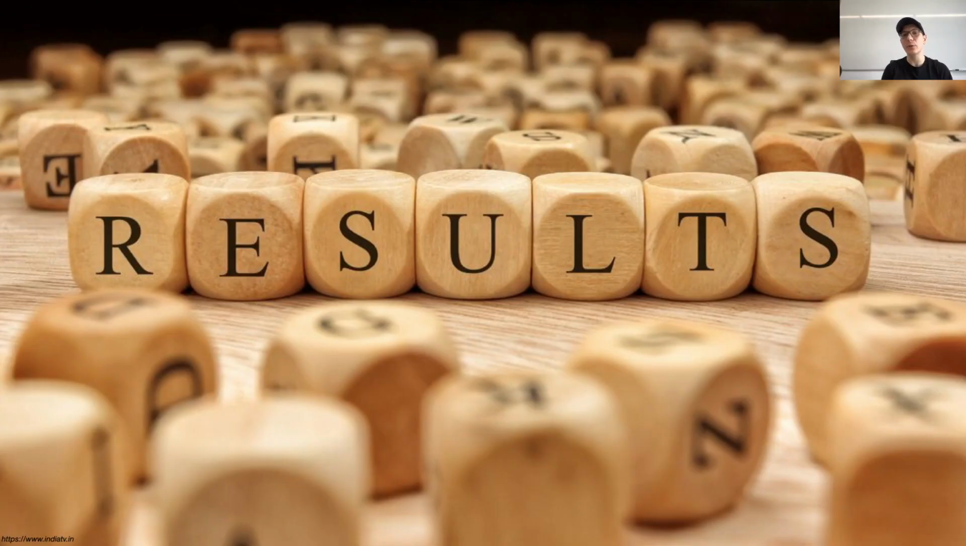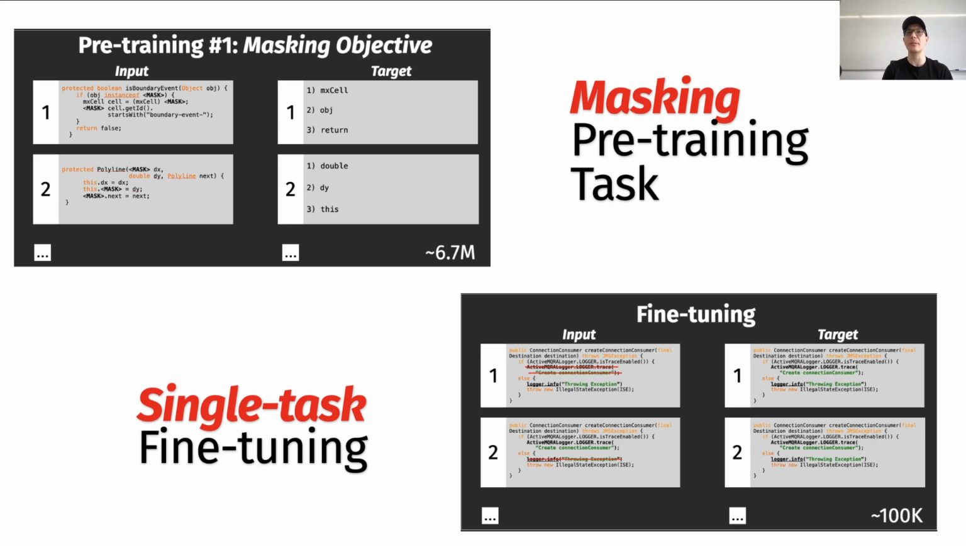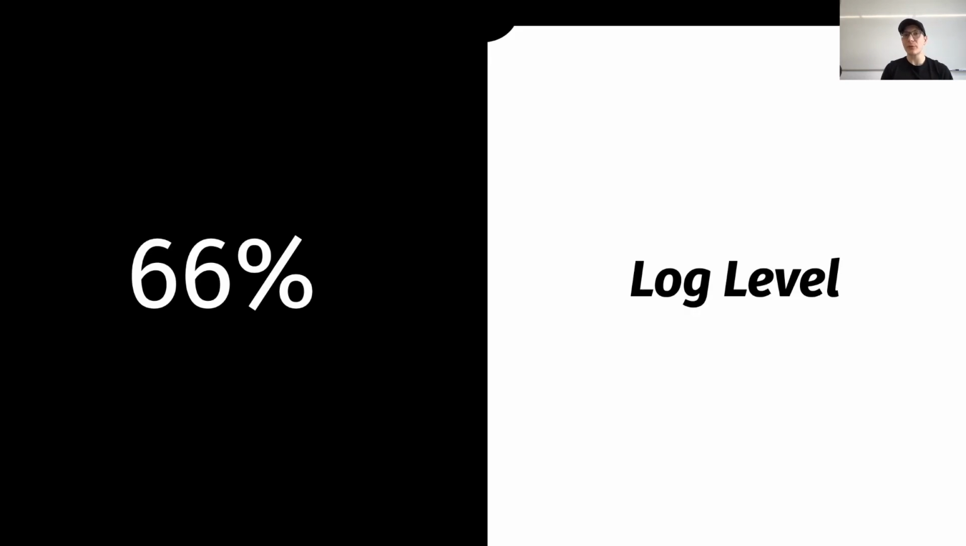And let's have a look at the results that we achieved with the best performing model, that is the one featured by the masking pre-training task and the single task fine-tuning, but this one is common to each pre-training variation. Speaking of results, we found out that LACNE correctly predicted the target log level in 66% of cases.